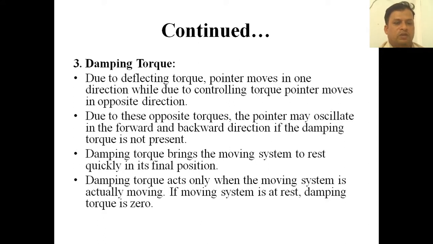Suppose he gives some TC and I will be asking the TD. So TD is equal to TC at steady state. So we can write directly the TC value in the place of the TD, or that is the deflecting torque value. Okay. Next is the critical damping.